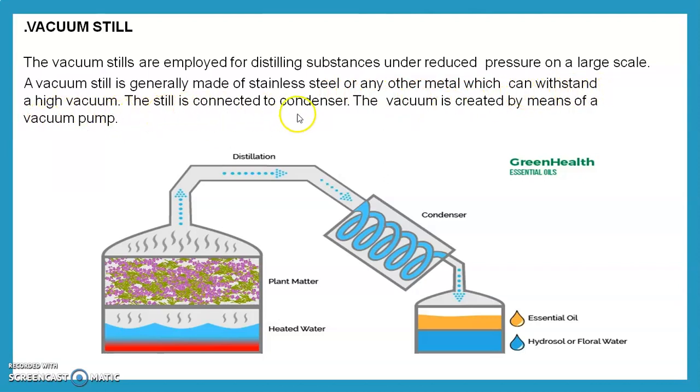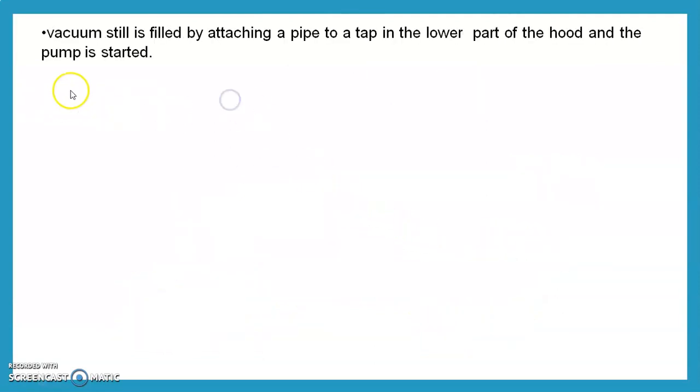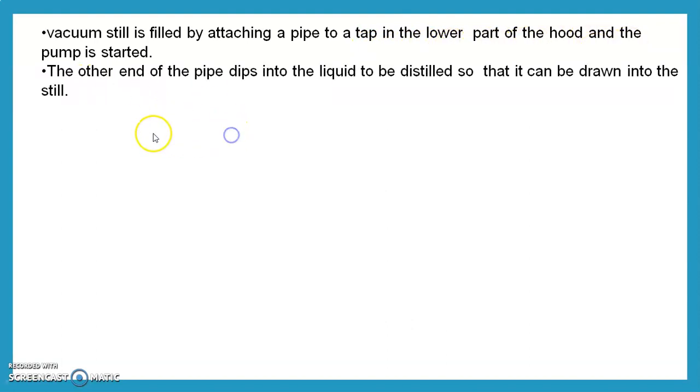The still is connected to the condenser. This is the condenser. The vacuum is created by means of a vacuum pump. The vacuum still is filled by attaching a pipe to the tap in the lower part of the hood, and the pump is started.